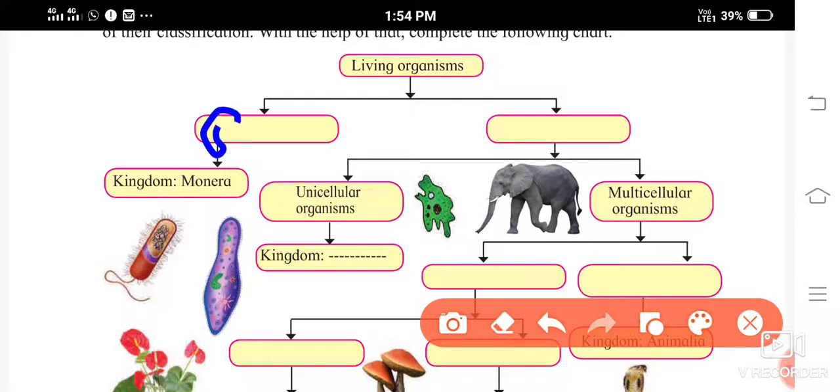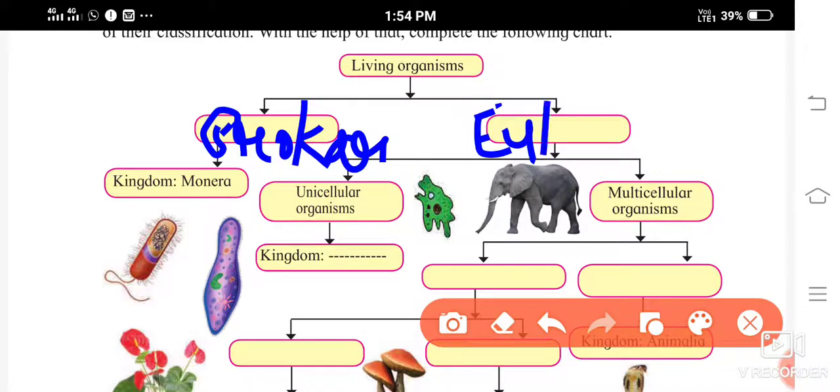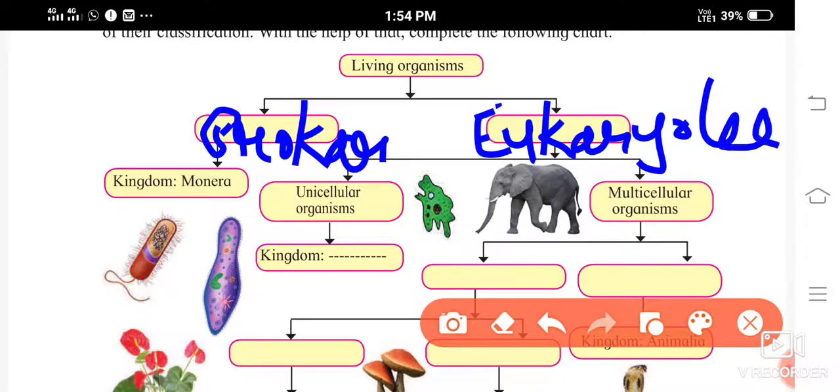See here, prokaryotes and eukaryotes, right? Now this prokaryotes are classified into kingdom Monera.